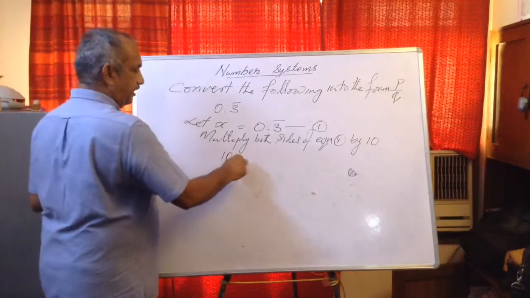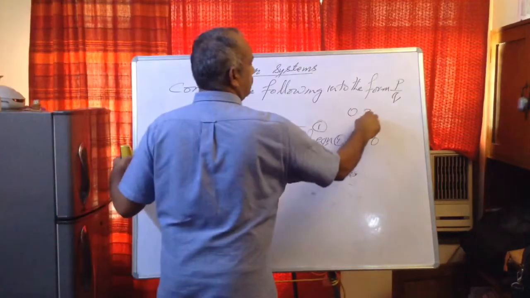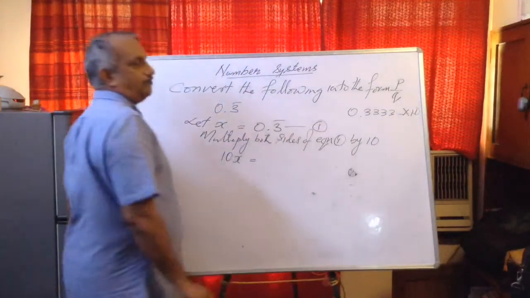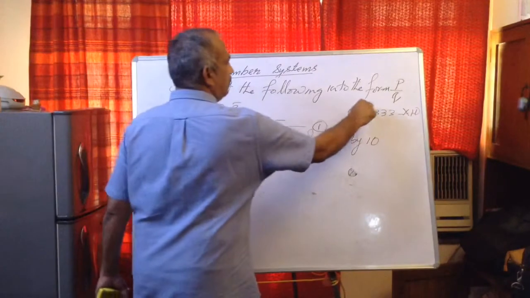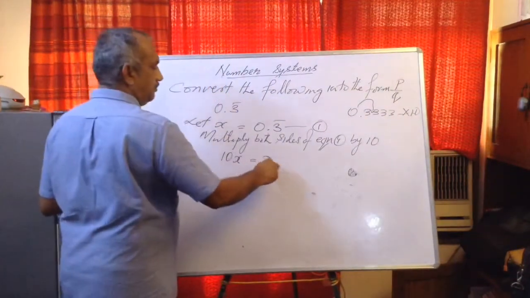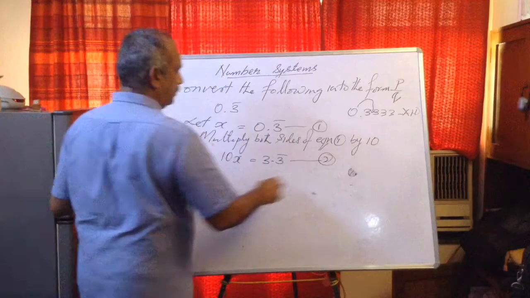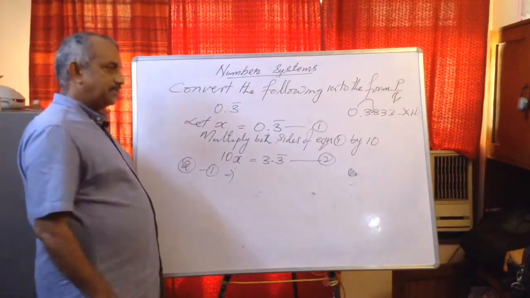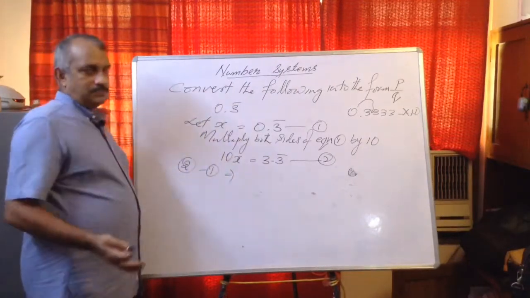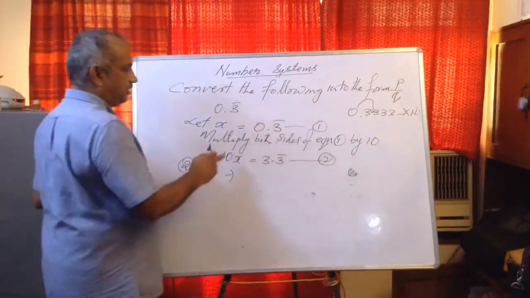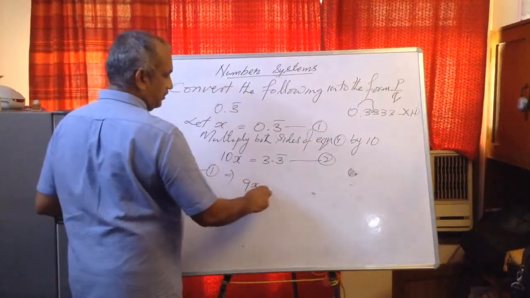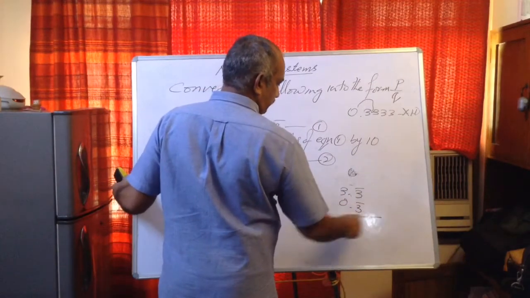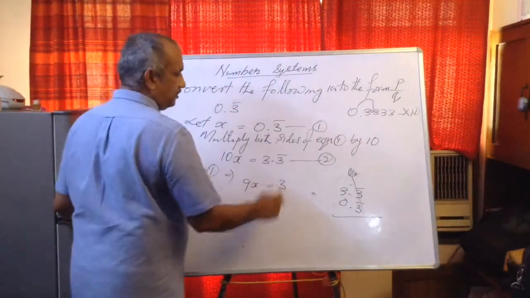So we get 10x is equal to, now see, 0.3333 etc. it is going on into 10. Now rule for multiplication by 10, shift the decimal point one digit right. So it will become 3.3 bar. Equation number 2 minus equation number 1 gives. Now when we subtract equations, subtract LHS separately and subtract RHS separately. 10x minus x, 9x is equal to. Now 3.3 bar minus 0.3 bar. This is cancelled. What is left is 3.